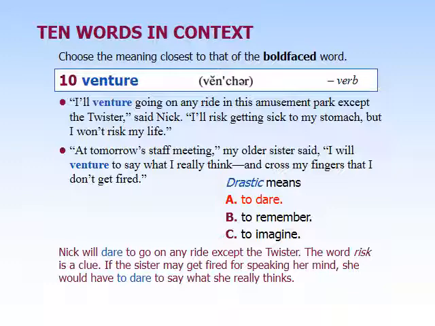So in the first example, this person is willing to try to go on a lot of different rides, except one specific one. He'll take the risk in certain ones, but he won't take it in that one. In the second example, the person is taking a risk. I'm going to say what I think, and I don't know what's going to happen. Maybe I'll get fired. I hope I don't. But venture means that you're daring to do something without really knowing what's going to happen.